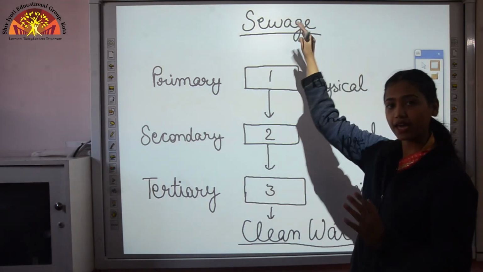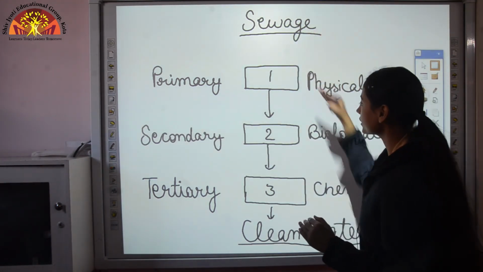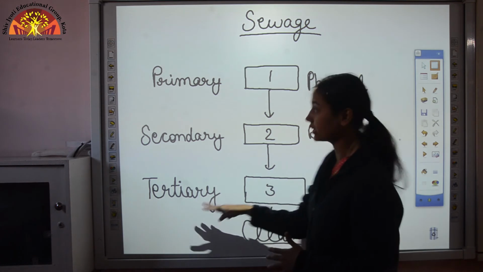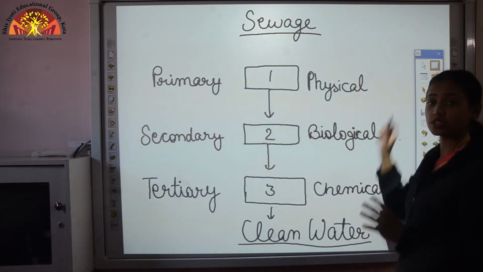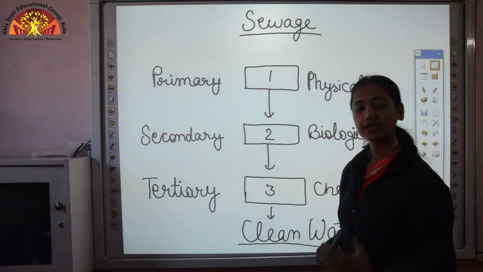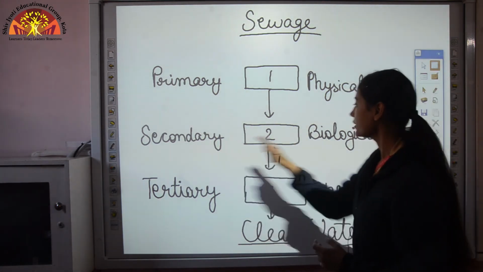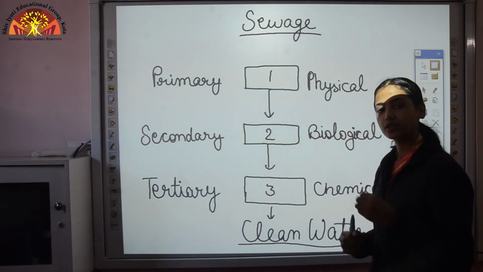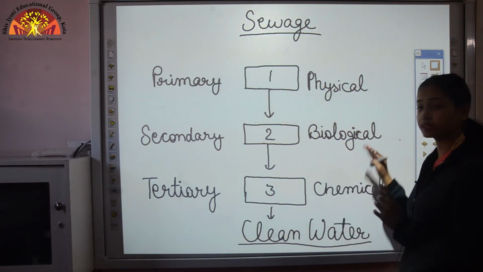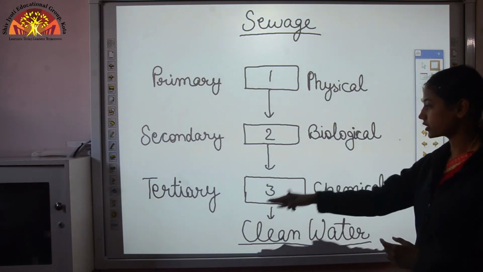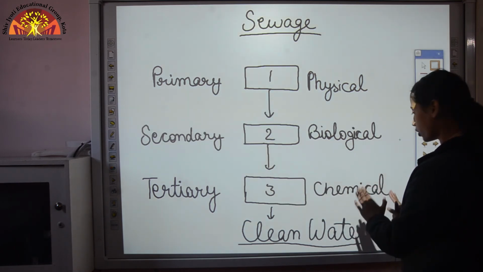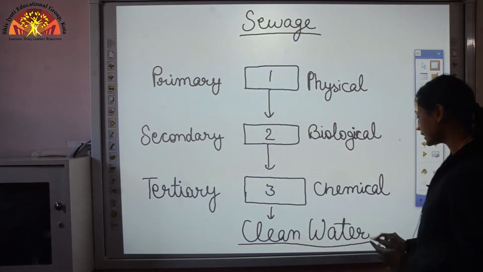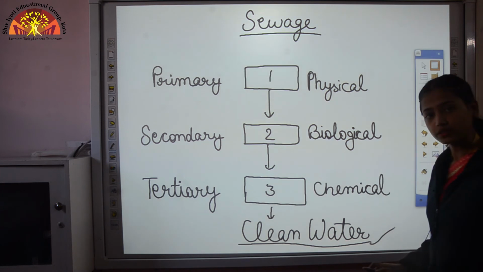At first we have sewage, the wastewater. Then we treat it through different stages. Those stages are known as primary, secondary and tertiary. Primary means the physical process in which large objects like plastic bags and rags are removed. Then in secondary, what happens? It is a biological process in which all the organic waste, like human waste and animal waste, is removed with the action of bacteria. Then last is tertiary, a chemical process in which we add chemicals to the water to make it clean, and at last we get clean water, and this water is sent where? To the rivers.